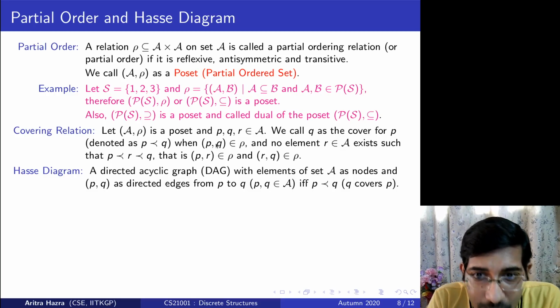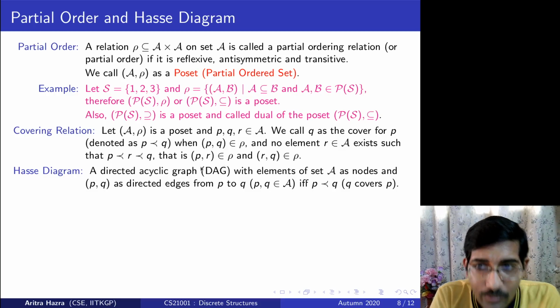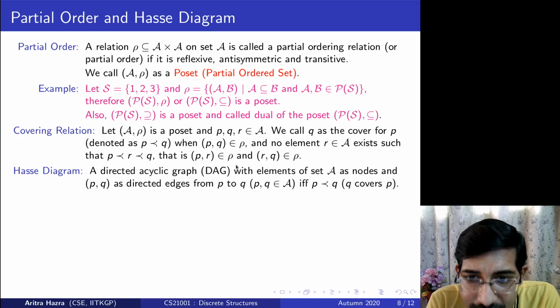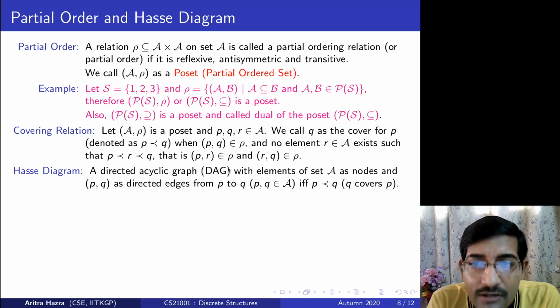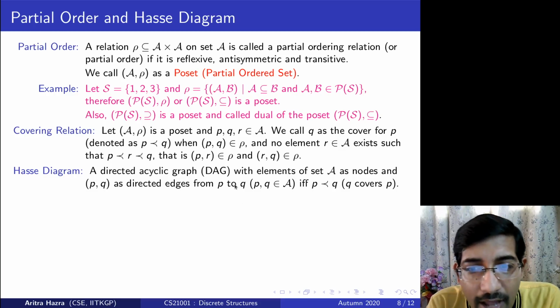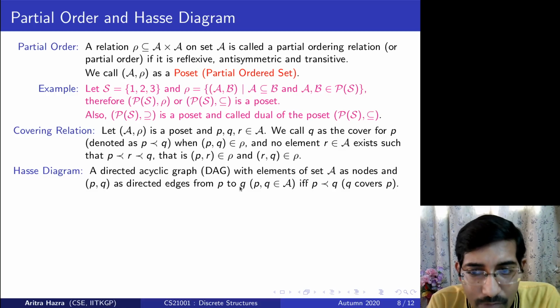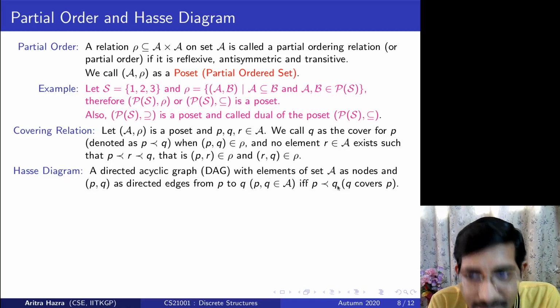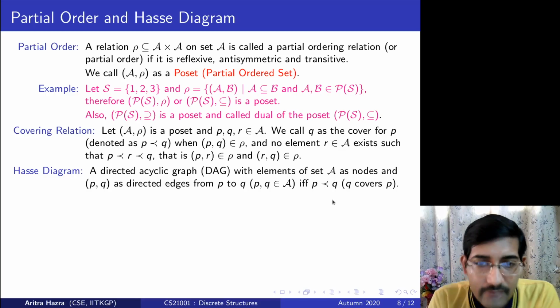So Q is a cover of P means there is a direct edge from P to Q. And it's a graph, which means that it has nodes and directed edges. Nodes are the elements of the set, edges are the covers. If someone is a cover of the other, from that other I have a directed arrow to that particular cover. So I have directed edges from P to Q whenever (P, Q) is an element in the relation and Q is directly covering P.